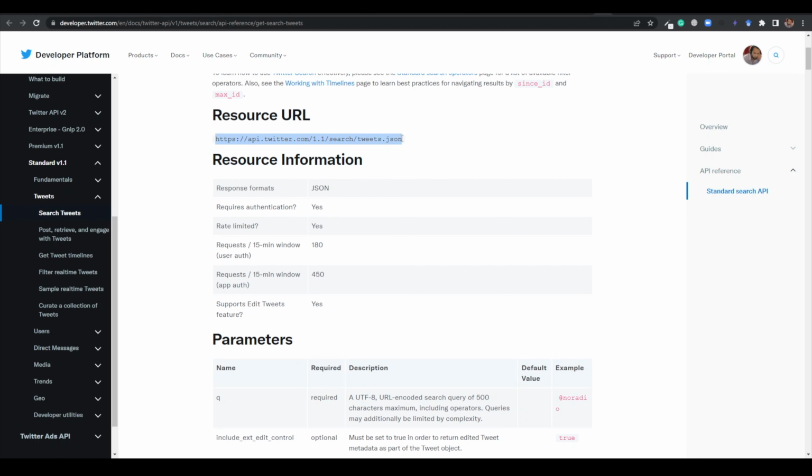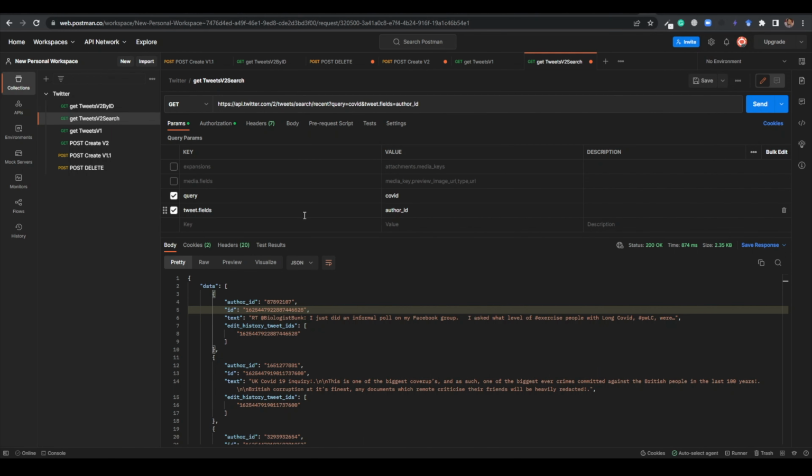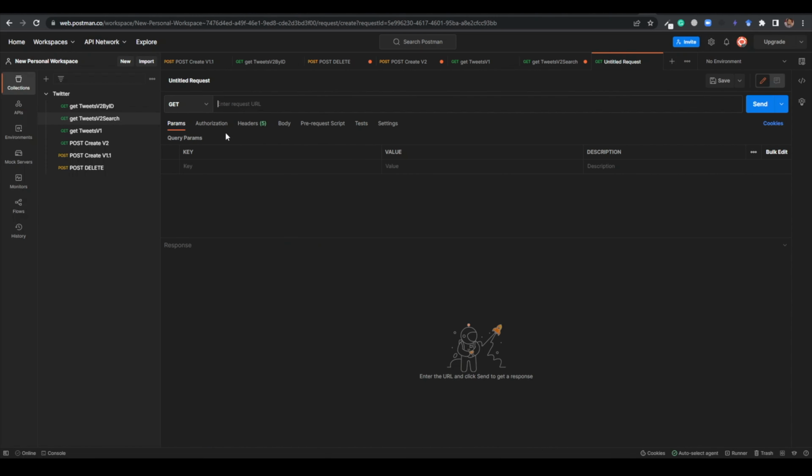This is the way you can search a tweet using v1. So let me show you this here. I have already created some requests here. You can also create a new request like this: just make an HTTP request and paste it here.